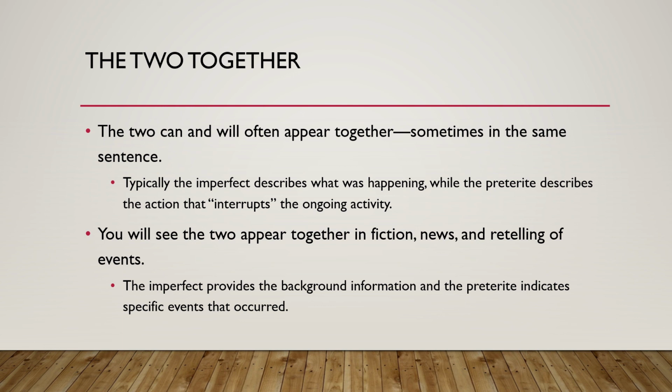You can see these in fiction, in news articles, in news broadcasts, retelling of events, fairy tales, different short stories, okay, you're going to see these happen together all the time. The imperfect is going to give you, once again, that background information, set your scene, okay? Preterite tells you specific events and it interrupts an action.